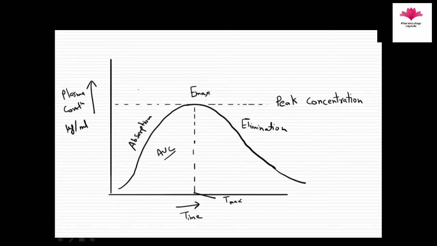Now you are watching a graph of a single dose bioavailability test by the oral route. It is a graph between the plasma concentration of a drug at various time intervals after its oral administration. In this graph, initially the absorption phase predominates and then the elimination phase takes over.